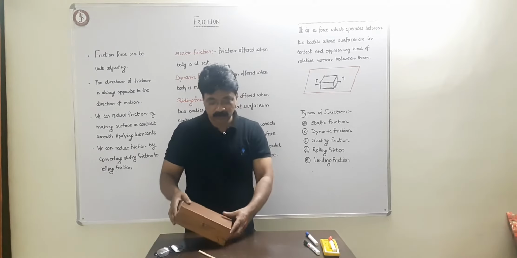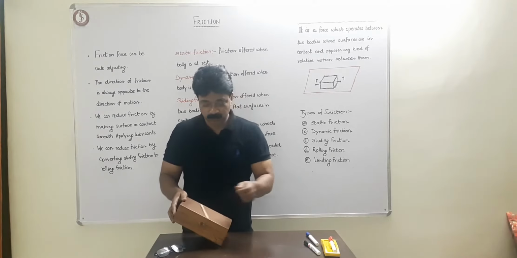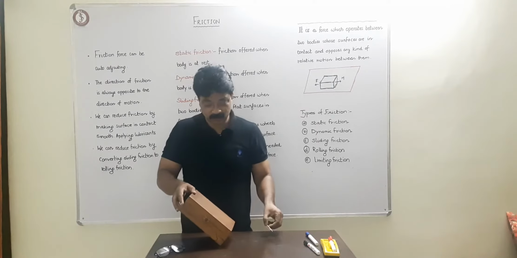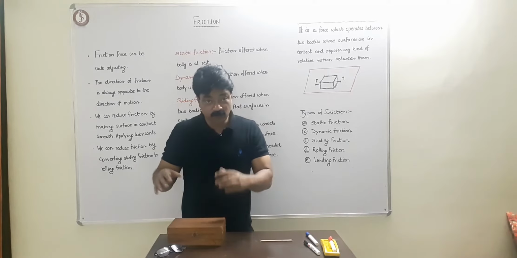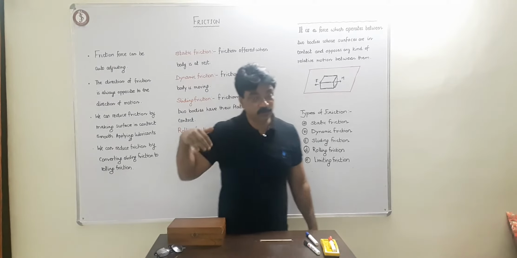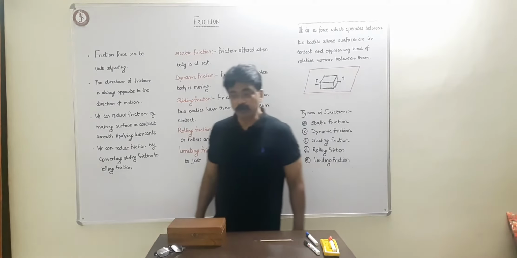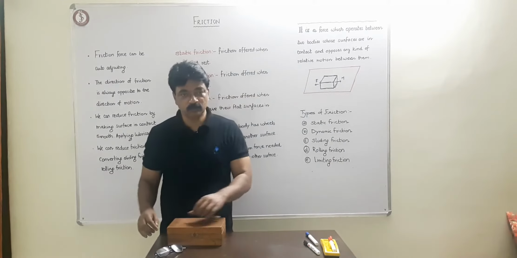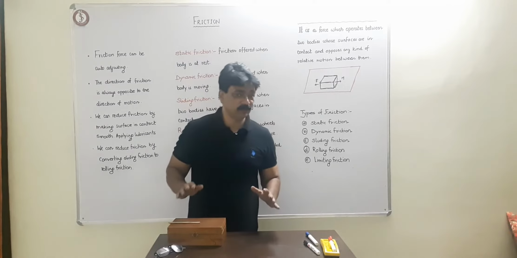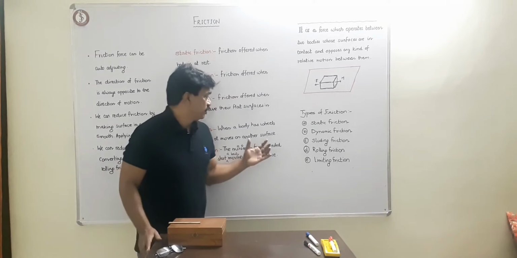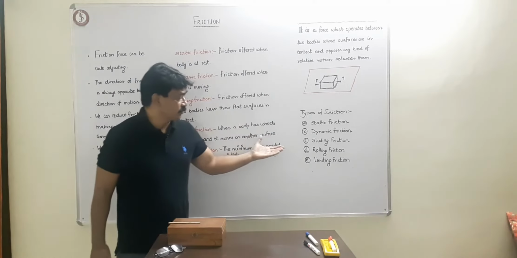Suppose this is the slide, and this stick is you. Now you are going down like this. But if water is there, then the friction force will reduce and you will go much faster. So sliding friction means that when both surfaces are in contact and flat, sliding friction operates between flat surfaces. Then we have rolling friction.